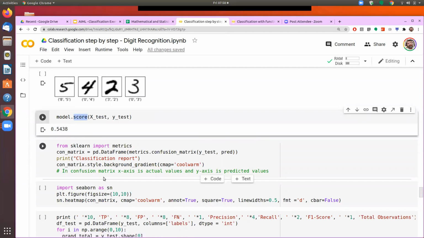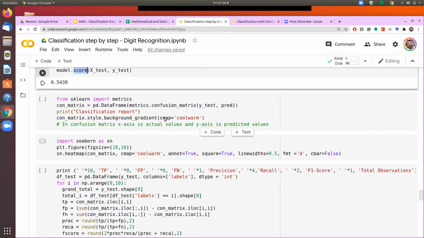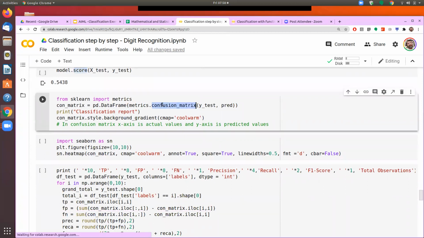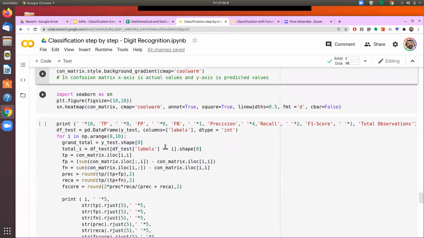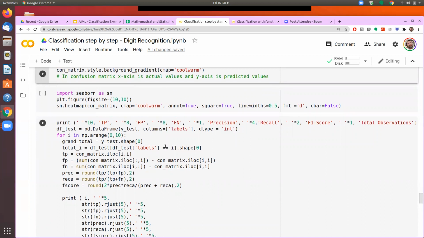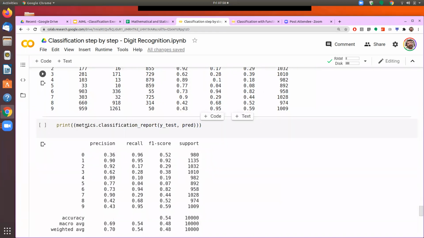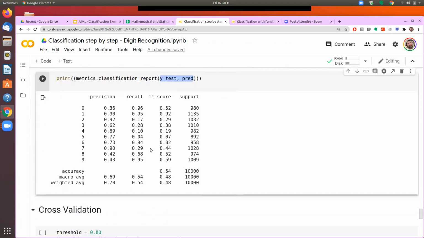And if I want all the other parameters, then I call metrics dot confusion_matrix, and I can see the confusion matrix, which shows how many zeros were actually labeled as zero and how many zeros were labeled as 1, 2, 3, 4, and the rest. Otherwise, if you want to see the results directly, you just call metrics dot classification_report by giving two parameters, the actual and the prediction, and then it gives you the precision, recall and F1 score.